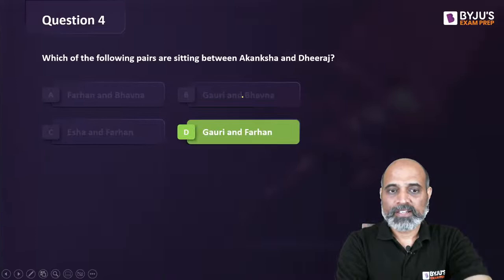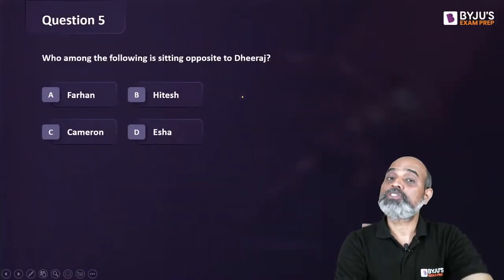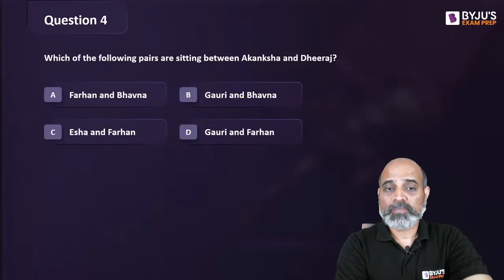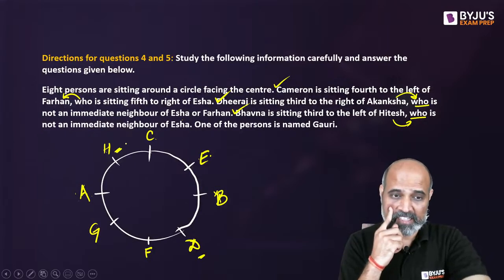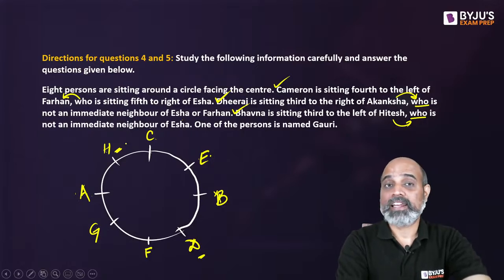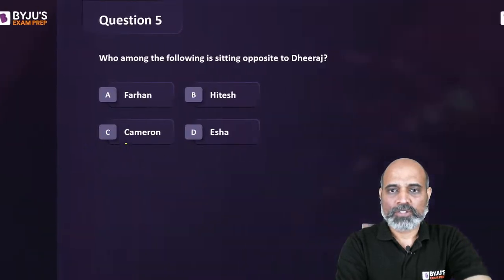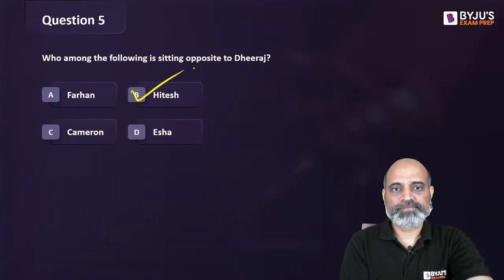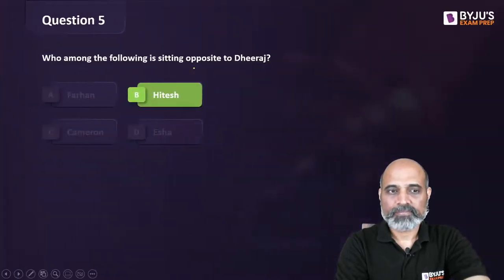Okay. Next question is, who among the following is sitting opposite to Dheeraj? So who is the person seated opposite Dheeraj? Dheeraj is seated here. His opposite is going to be H. I think the H was for Hitesh. Yes. So Hitesh is seated directly opposite, or diametrically opposite, to Dheeraj. So Hitesh is sitting opposite to Dheeraj. Option B. Okay.